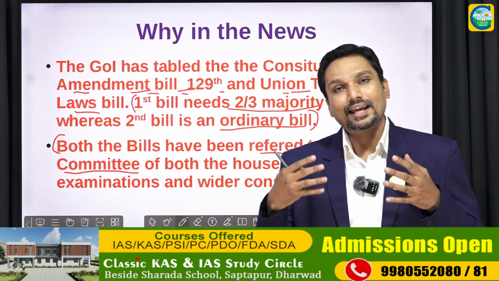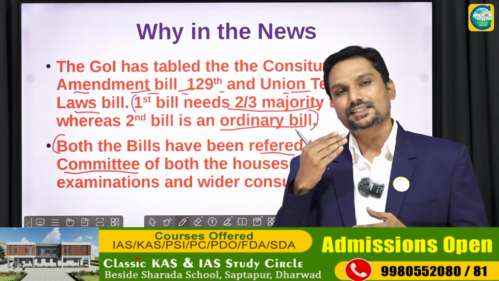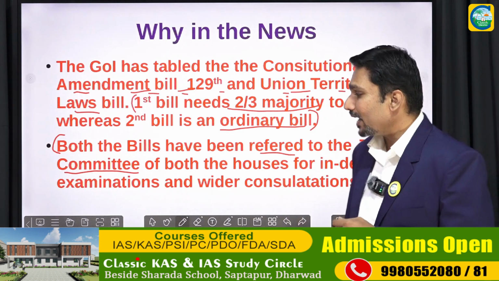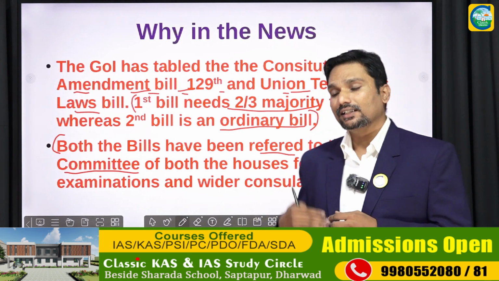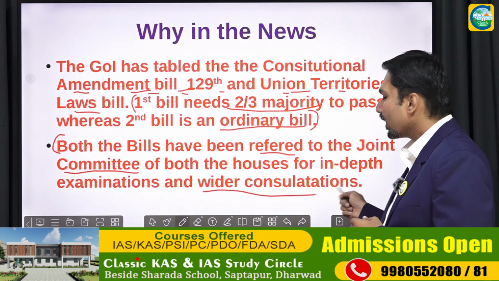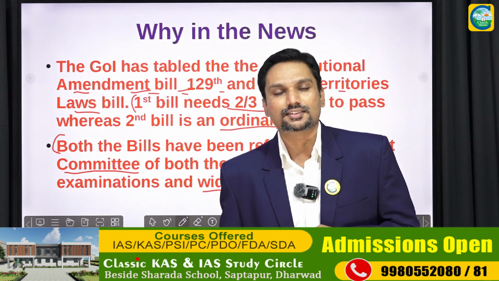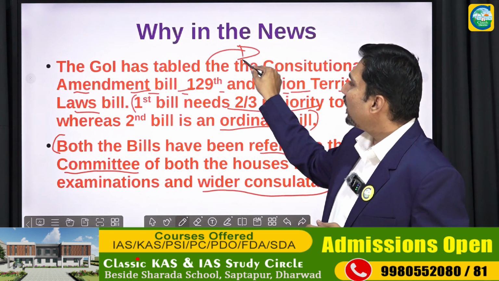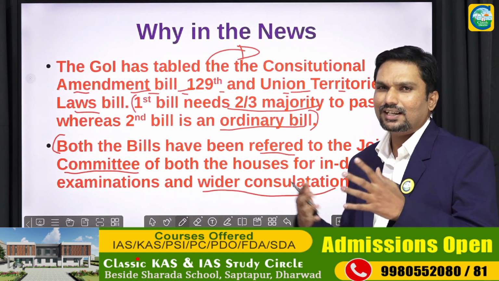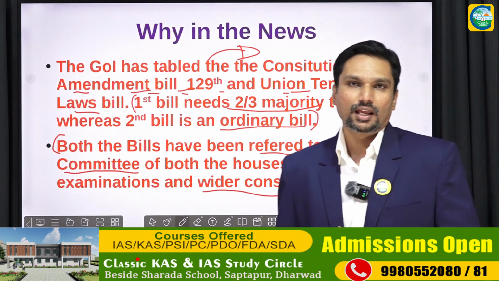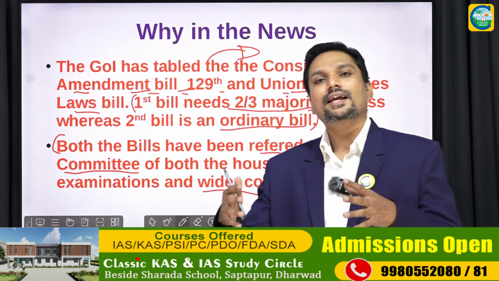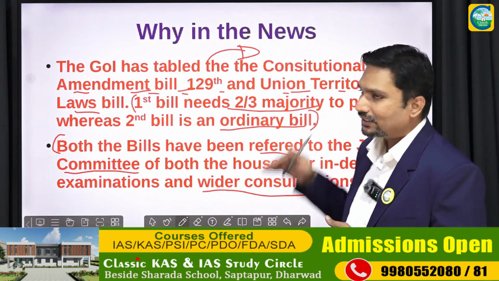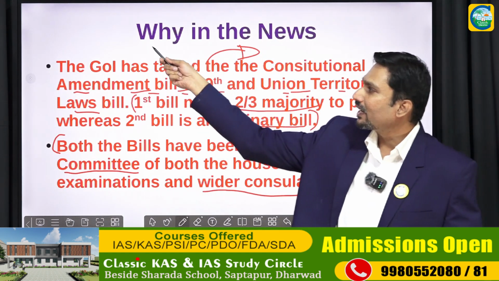They will get into the subject and do an in-depth examination of the one nation, one election process, and with that they will also try to start negotiations and consultations to reach a consensus and bring this bill to fruition, right? That is a basic parliamentary democratic procedure known as the Joint Parliamentary Committee, and since the bill is a bit debated, that is why it has been referred to a Joint Parliamentary Committee. This is the basic thing you have to keep in mind, and this is why it has been in the news, right?